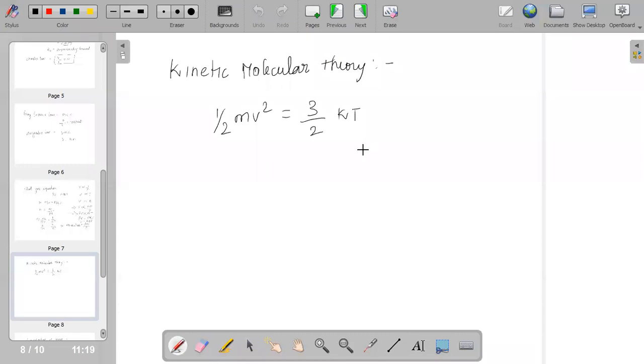And yes, of course, ideal gases possess kinetic energy. Ideal gases will possess kinetic energy.